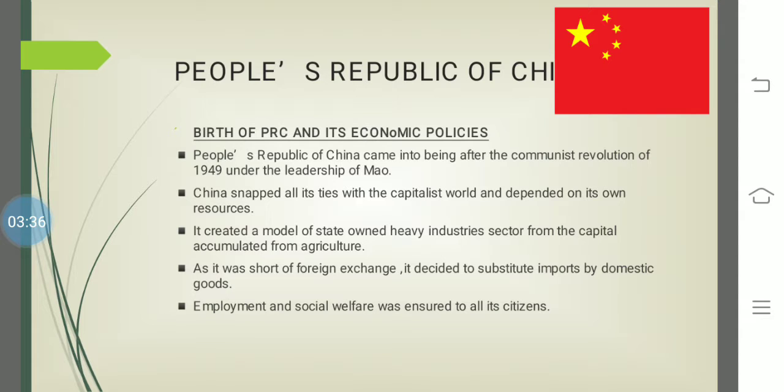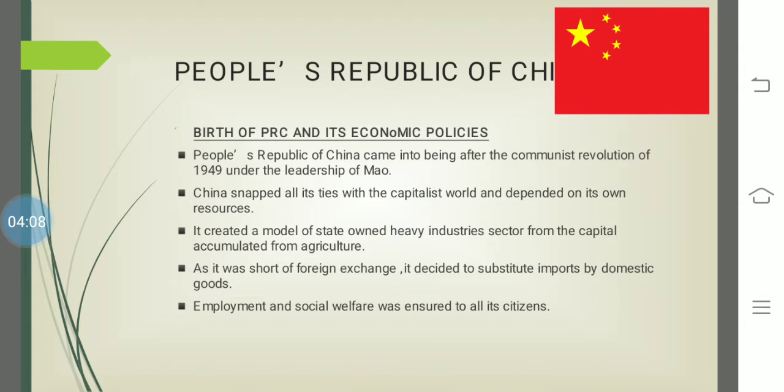As China had cut itself off from the western countries, there was a shortage of foreign exchange in the country, and they were unable to buy technologies from the west, right? The model China adopted after 1949 was successful in establishing an industrial economy for a certain point of time.